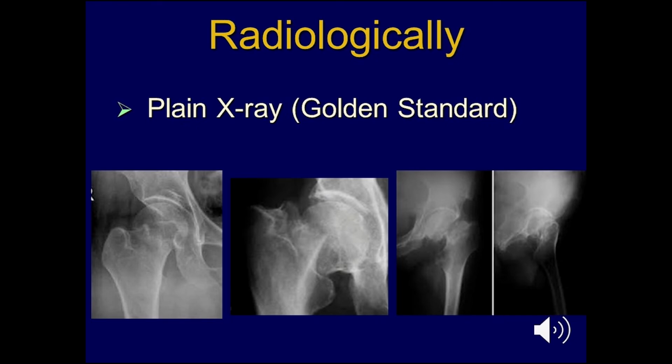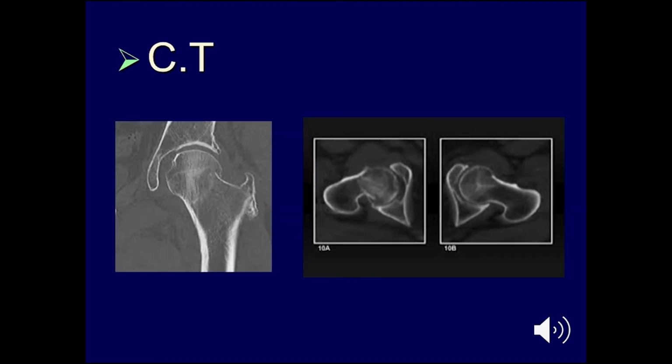Radiologically, to diagnose this patient, the gold standard up till now is still the plain X-ray. Usually, you can diagnose with a plain X-ray alone, and this can be your key to management. However, in some cases, like for example here, we use the CT to diagnose a mildly impacted type 1 Garden fracture. And here on the right side, you could see that the fracture could have been missed easily on the plain X-ray, but showed on the CT.